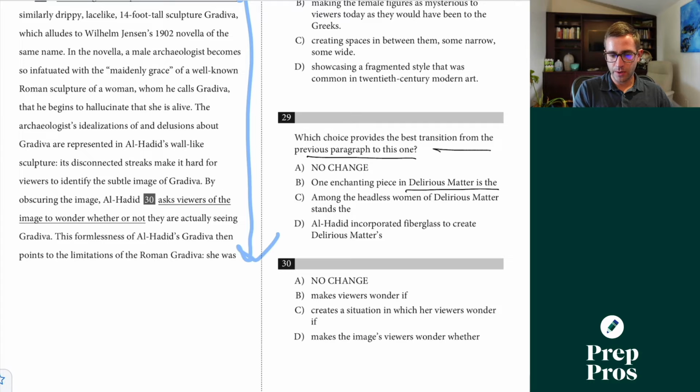Just doesn't really quite connect back. C is going to be our correct answer because we're talking back. The prior paragraph is really focused on the multiple figures that we're seeing. And so each of these other ones are far too specific. In this part, fiberglass becomes far too specific as well.